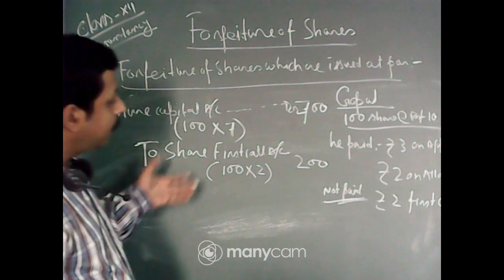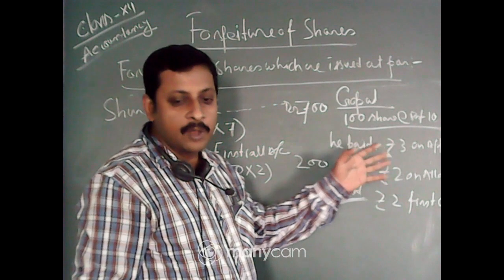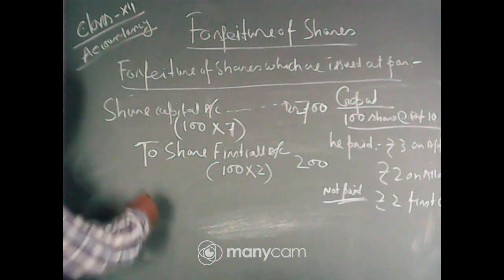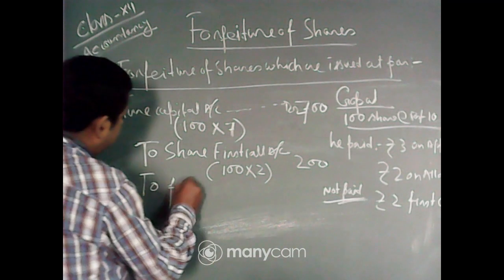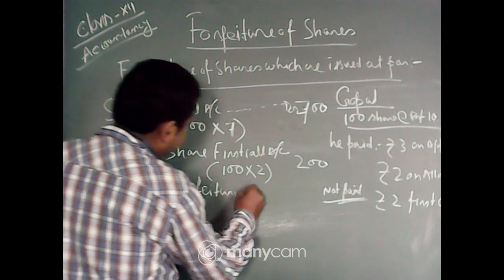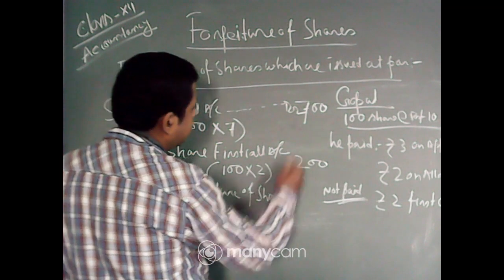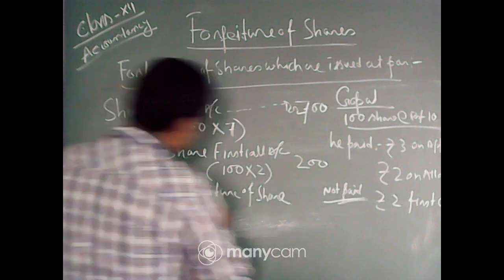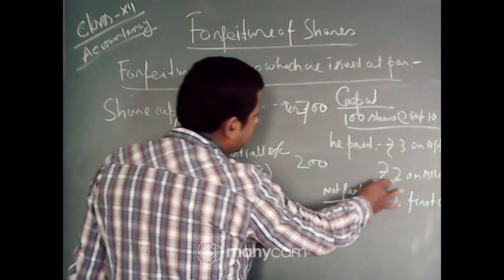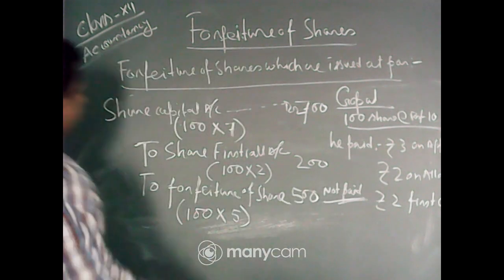Then how much amount will be forfeited? Whatever amount he has already given, that amount you have to forfeit, that is application money rupees 3 and allotment money rupees 2. So to forfeiture of shares account, you can balance it. That is 100 shares multiplied by 3 for application and 2 for allotment, that is 5, that is 500. So this is the entry.